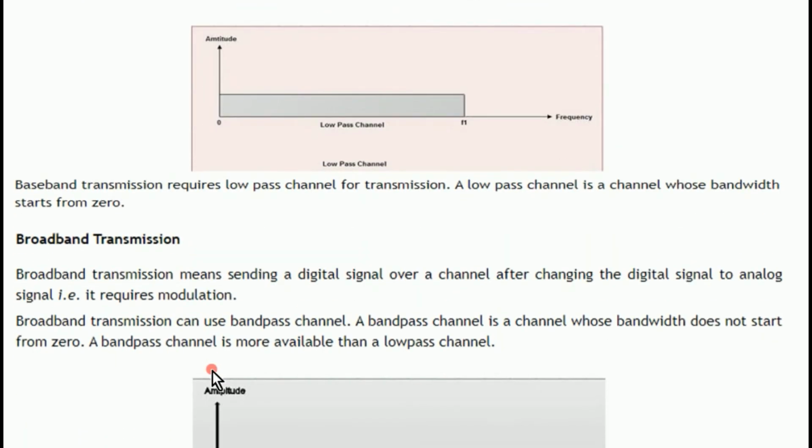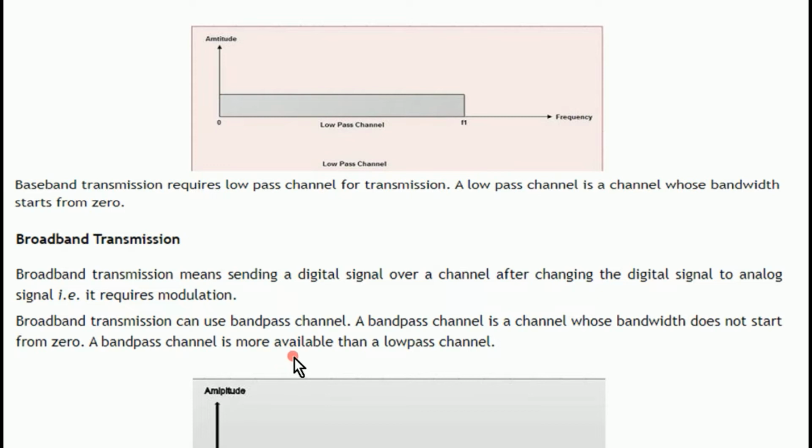Then the broadband transmission. Broadband transmission means sending a digital signal over a channel after changing the digital signal to an analog signal. That is, it requires modulation. What nowadays in the telephone industry they are using with the name broadband is nothing but this type of transmission. They will send the digital data from sender to receiver by changing the digital data to analog. That we will call a broadband transmission.